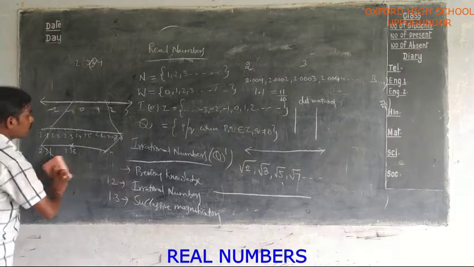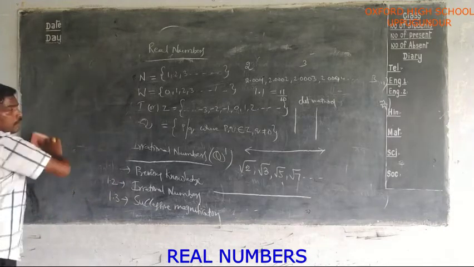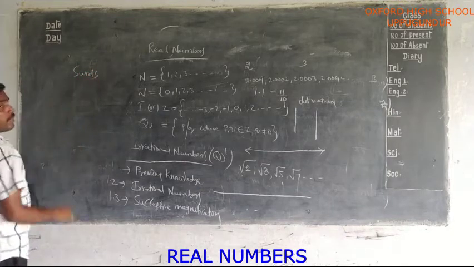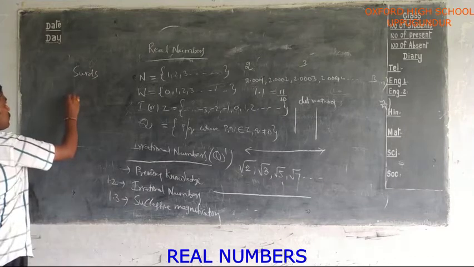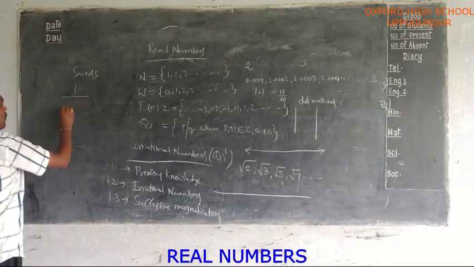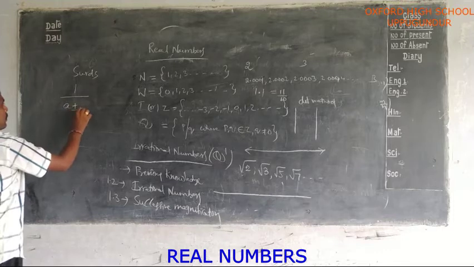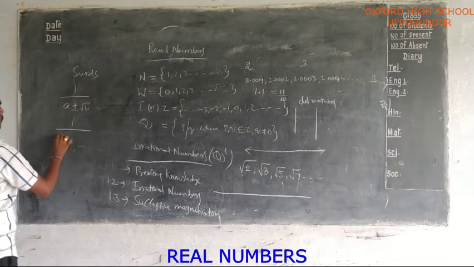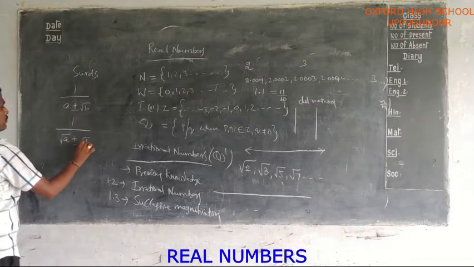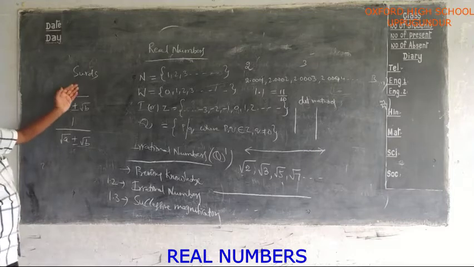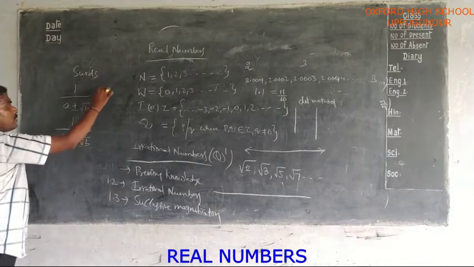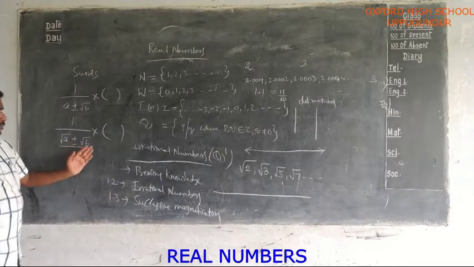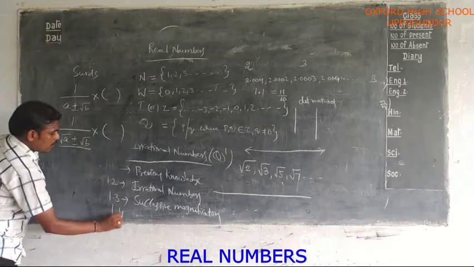In exercise 1.4, you will get irrational numbers, surds. Based on surds, how can you rationalize a surd which is in the form of 1 by a plus or minus root b, or how can you rationalize a number which is in the form of 1 by root a plus or minus root b? How to rationalize the denominator when it is in this form, all these we learned in exercise 1.4.